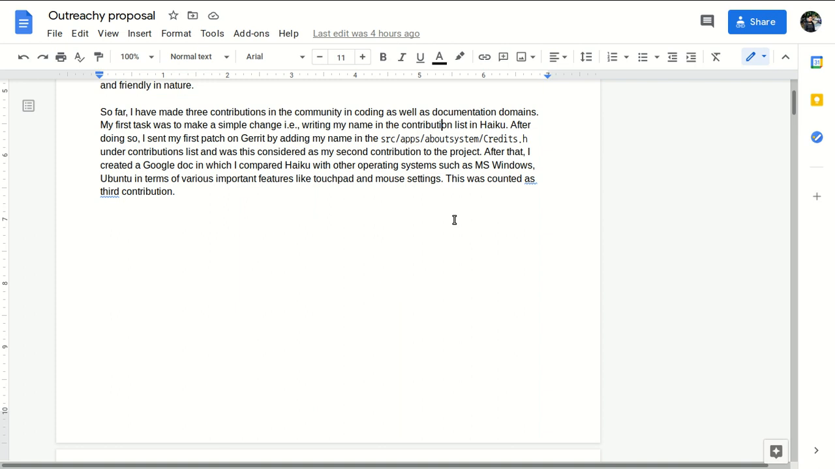Gerrit, we can say, is a tool where we can share our code, and the community will review it and commit it using Git.